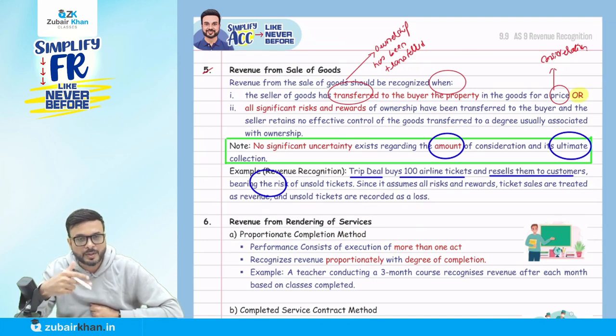Generally, these tour operators play the role of mediator also, like Make My Trip and all that. They are not talking from that point of view. They are saying they are not playing the role of mediator. They purchase 100 tickets and if any tickets are unsold, they are going to bear the loss there.